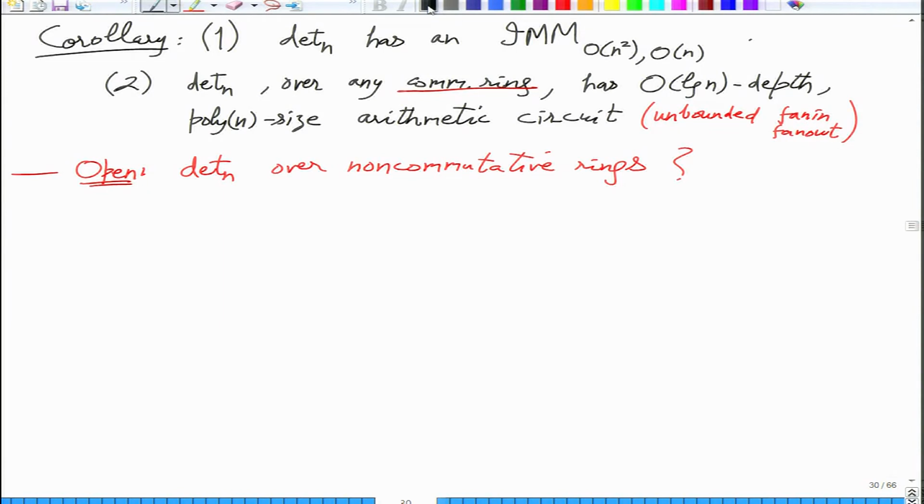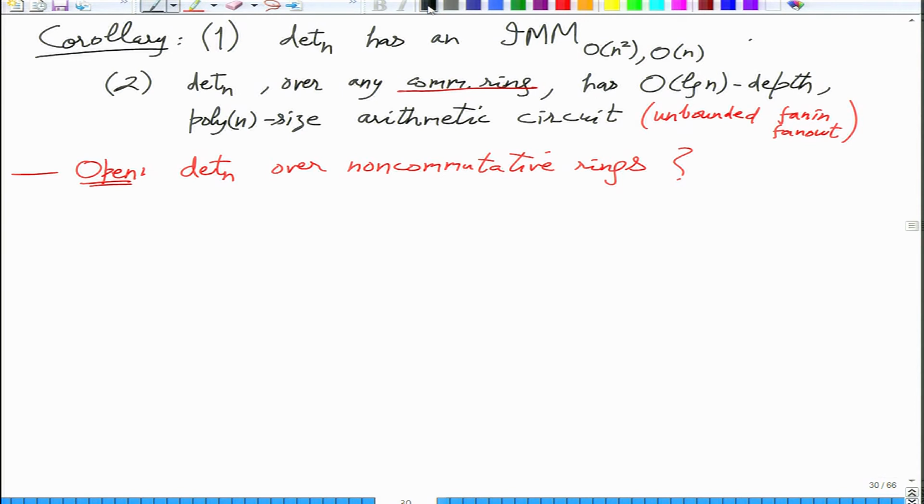There, it would even be a question whether the determinant of the matrix is equal to the determinant of the matrix transpose, right? So it will really depend on the order, the way you are multiplying these entries. So that is a question which is not answered or even considered here in this analysis.